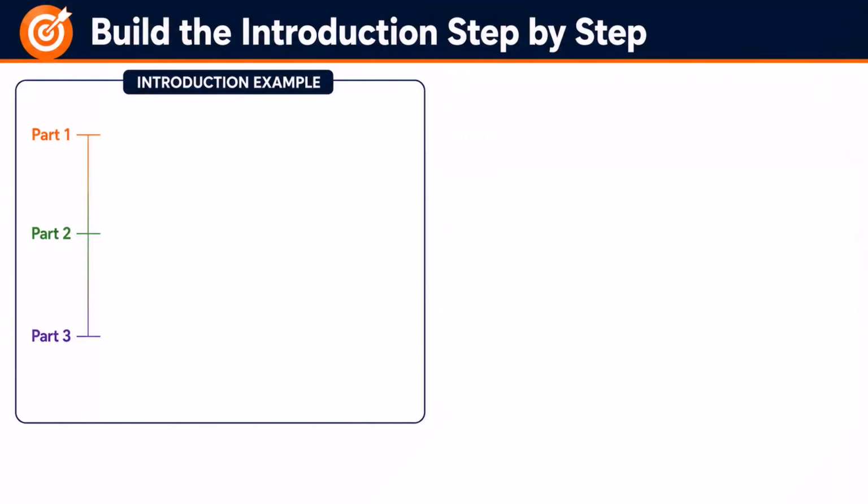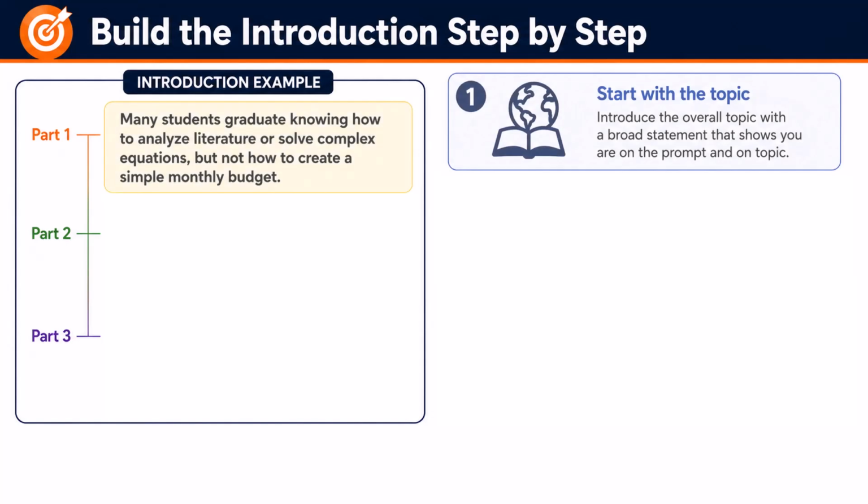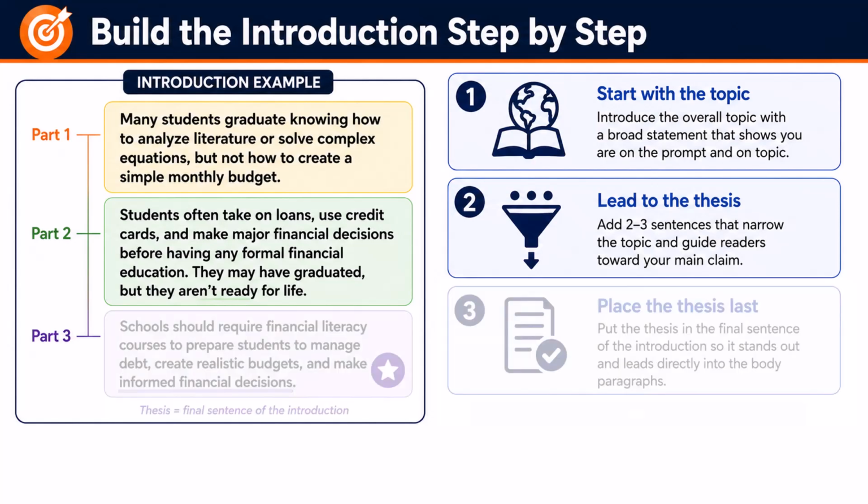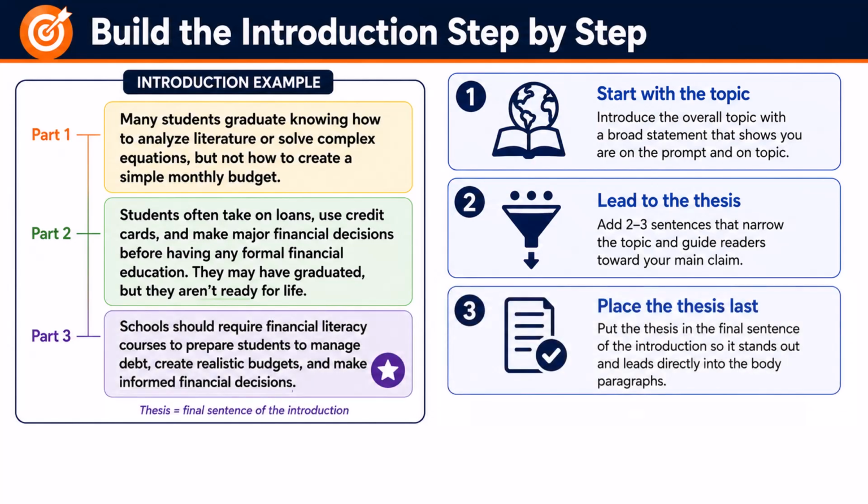Here's an example introduction paragraph. First, we introduced the overall topic. Many students graduate knowing how to analyze literature or solve complex equations, but not how to create a simple monthly budget. Next, add 2 to 3 sentences whose purpose is to lead directly to the thesis. For example, students often take on loans, use credit cards, and make major financial decisions before having any formal financial education. They may have graduated, but they aren't ready for life. Then you place your thesis at the end.